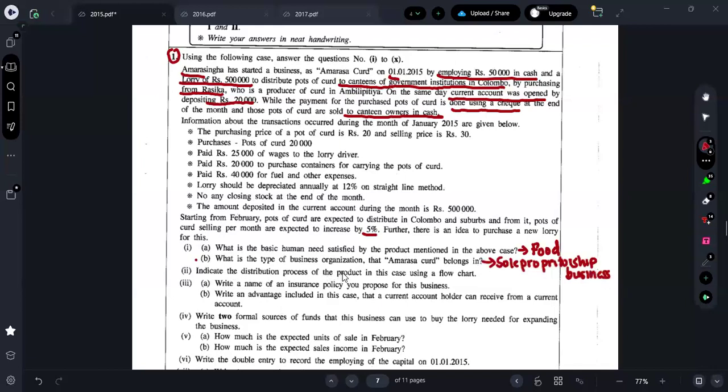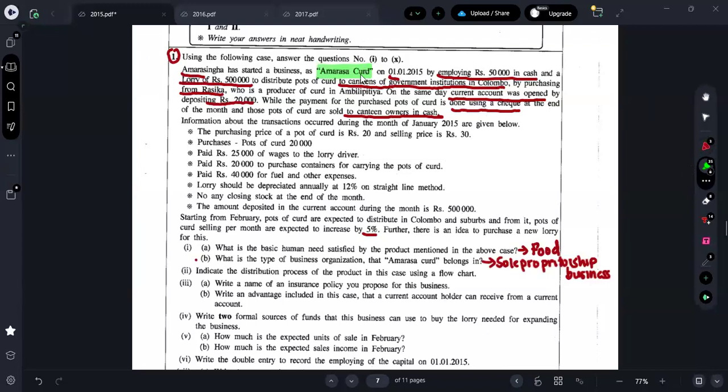Okay, next one: indicate the distribution process of the product in the case using a flowchart. Now when we are showing it in a flowchart, the first thing you should figure out is who are the parties available here. Let me highlight in the question itself. So what's our main business here? Amarasa Curd is our main business here.